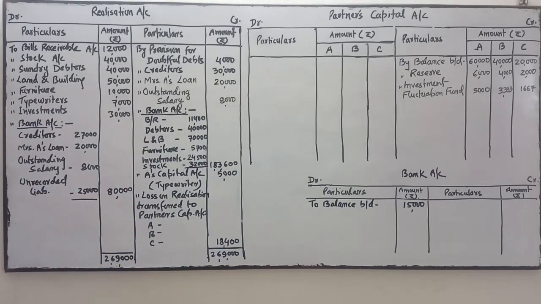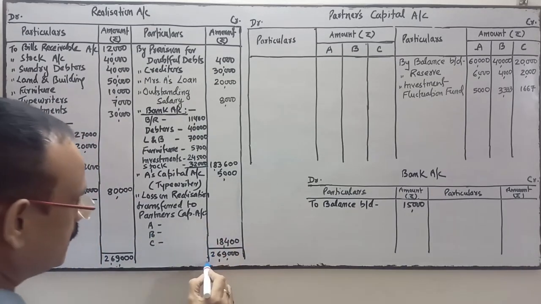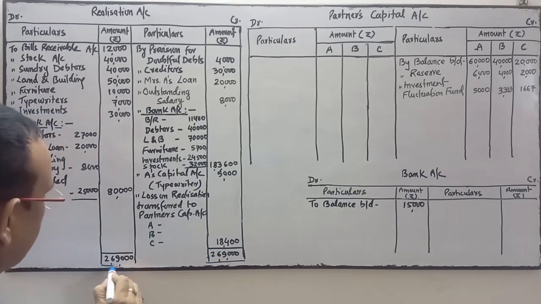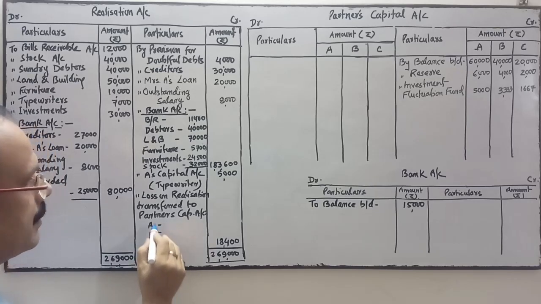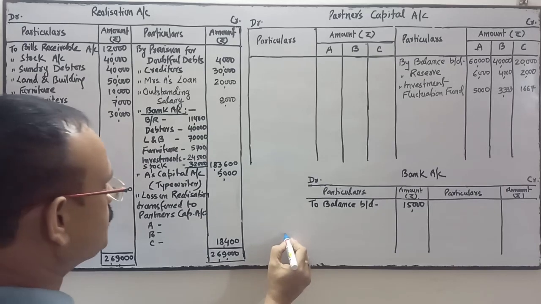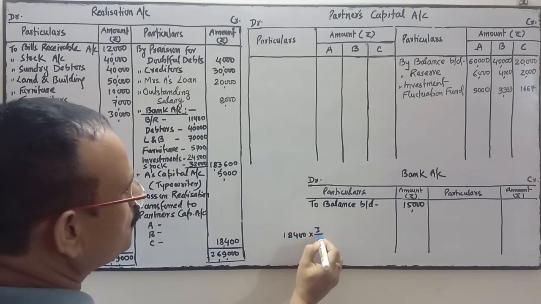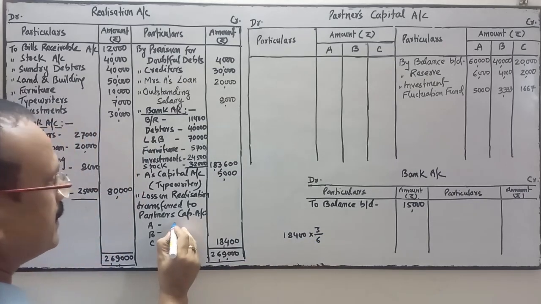18,400 is the loss, and this loss will be shared by the partners in their profit sharing ratio. This 18,400 loss in the ratio 3:2:1, 3 by 6. So it is 9,200.